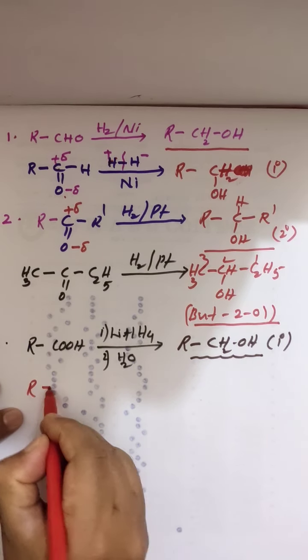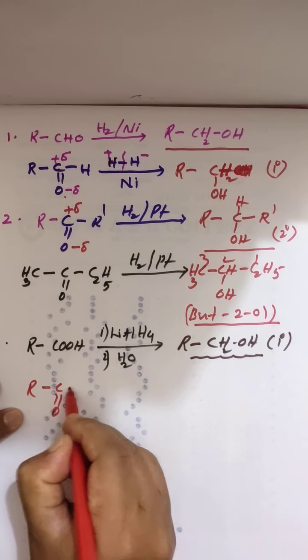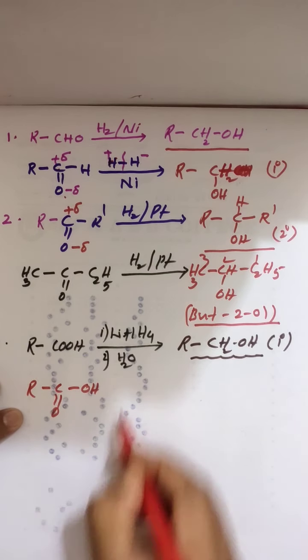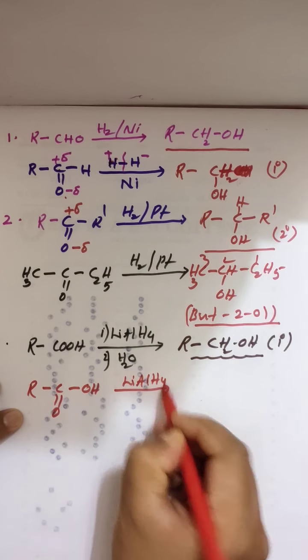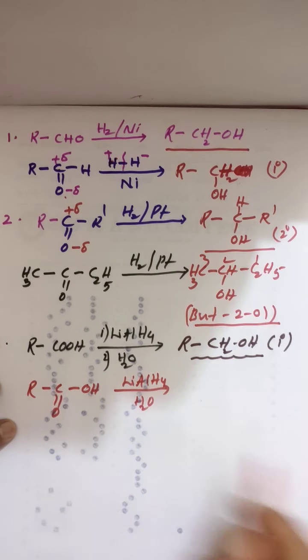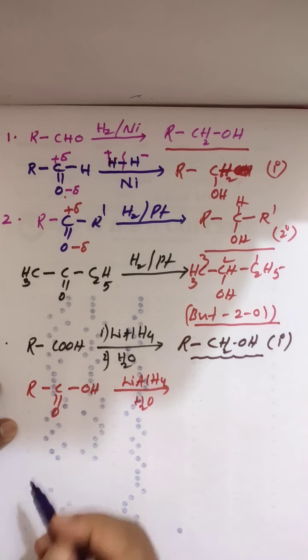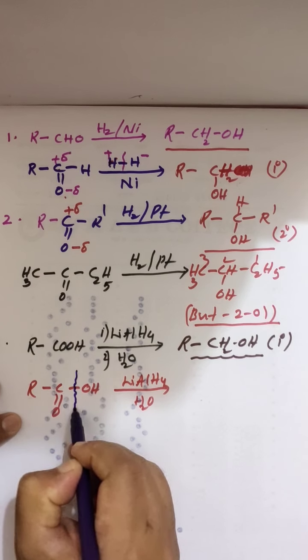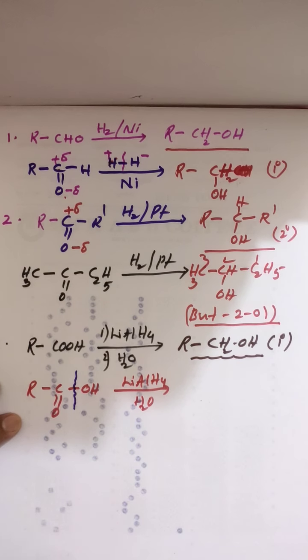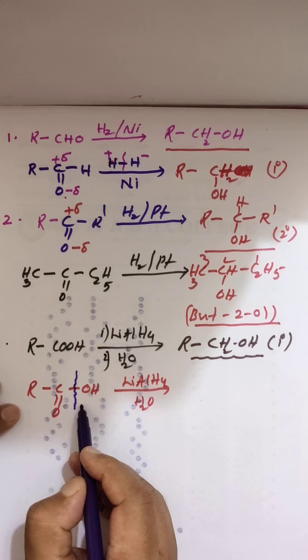R-C double bond OH, this is acid, in the presence of lithium aluminum hydride in aqueous medium. See here, when it is acid, this group is going to break.